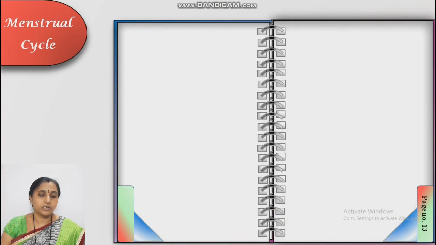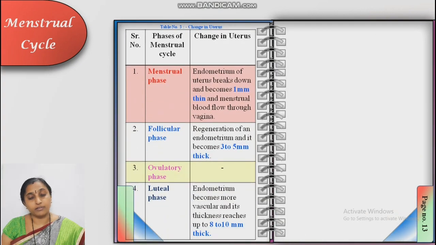Next table, changes in the uterus. What changes occur during each phase in the uterus? In the menstrual or bleeding phase, the endometrium ruptures and becomes 1 millimeter thin. In the follicular phase, regeneration and repairing of the endometrium takes place, so it becomes 3 to 5 millimeter thick. In the ovulatory phase, no change, same as in the follicular phase.